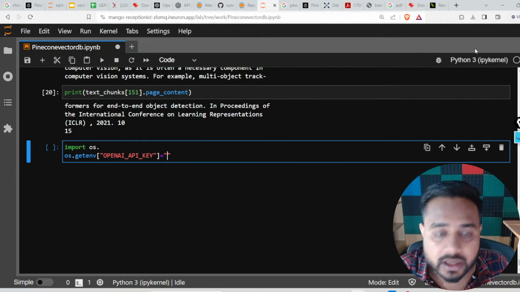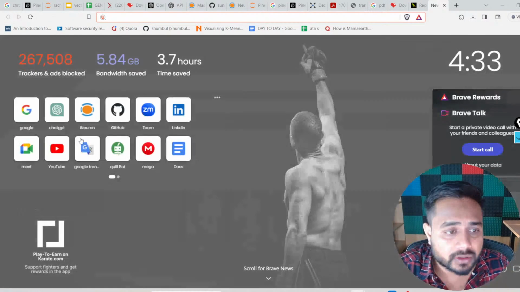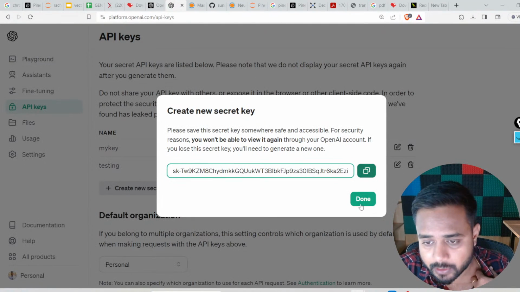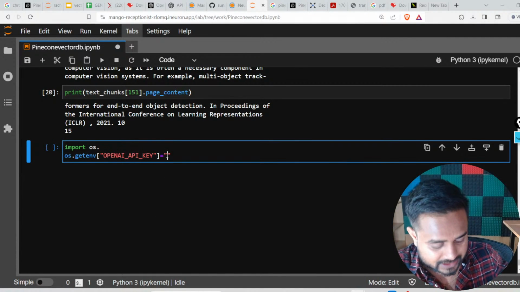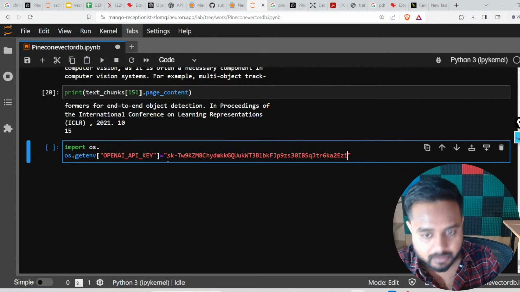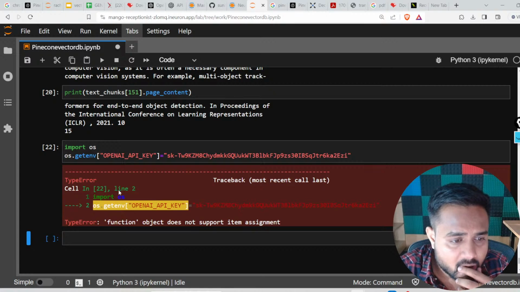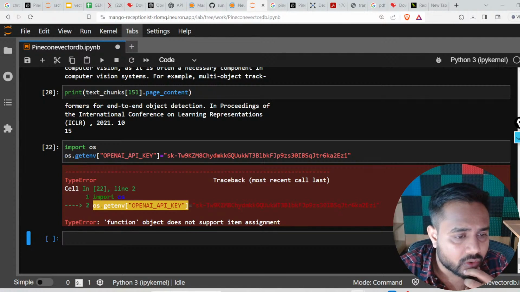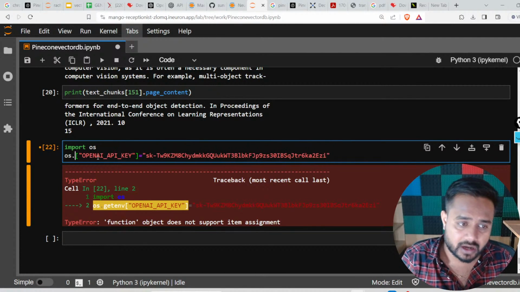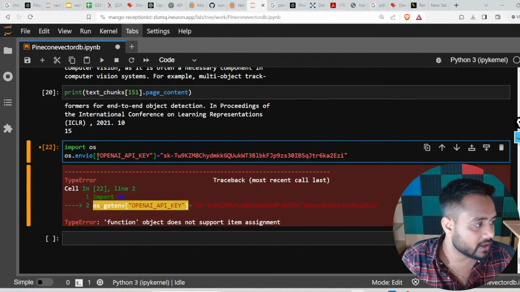Now let me generate the API key. I think I already generated it. Let me copy it from there itself. Okay, here it is, this one. This is the API key. Now I can paste it over here. So yes, I'm able to set my OpenAI API key, right? This is fine. Okay. Now get env for the assignment, what is this? Okay, I don't want to fetch it actually, I want to set it. So there is a different name, environ, E-N-V-I-R-O-N actually.